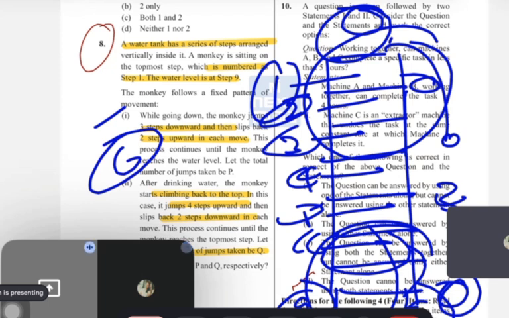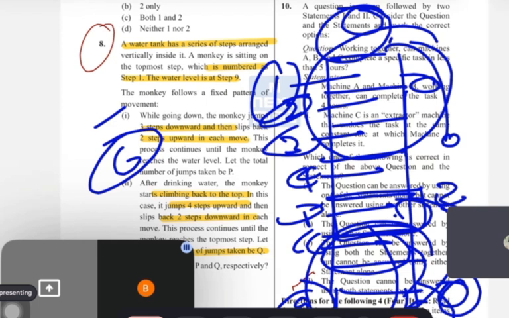See, Priyal, only if he is on a step will he slip upward. See, at one jump he is making 3 steps. So when he's sitting at number 6, he will make 3 jumps and he will be out. He will not go upward. This is what the examiner is checking.